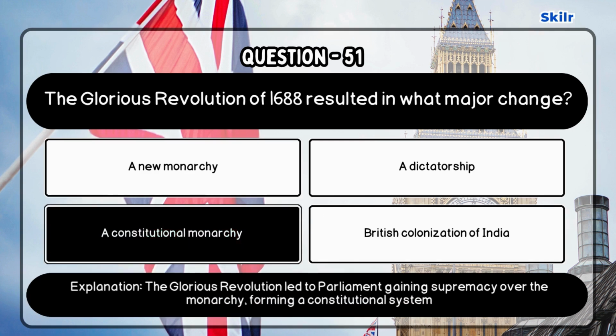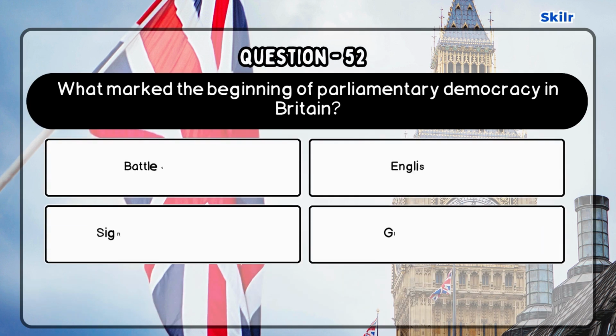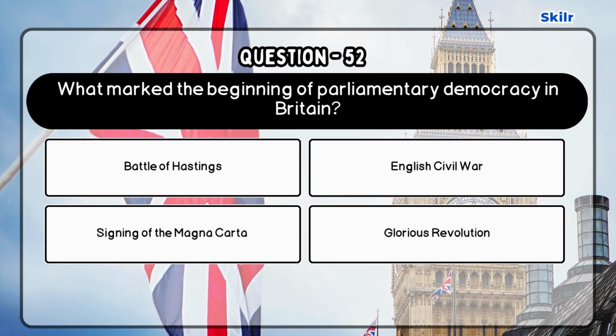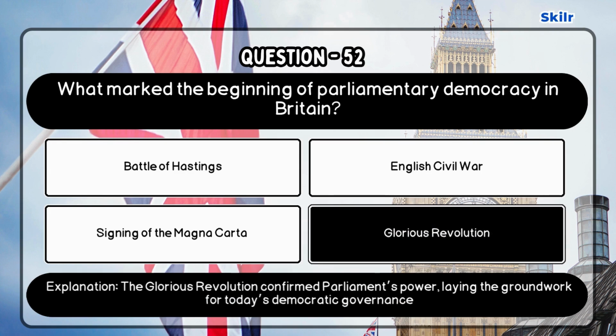Correct answer is a constitutional monarchy, as the Glorious Revolution led to Parliament gaining supremacy over the monarchy, forming a constitutional system. Question 52. What marked the beginning of parliamentary democracy in Britain? Correct answer is Glorious Revolution, as the Glorious Revolution confirmed Parliament's power, laying the groundwork for today's democratic governance.